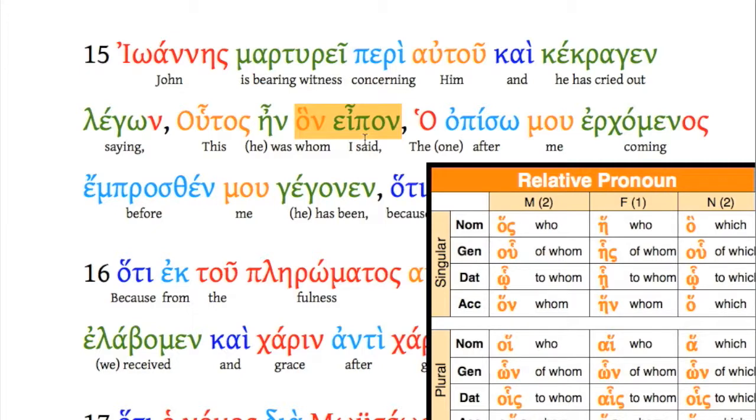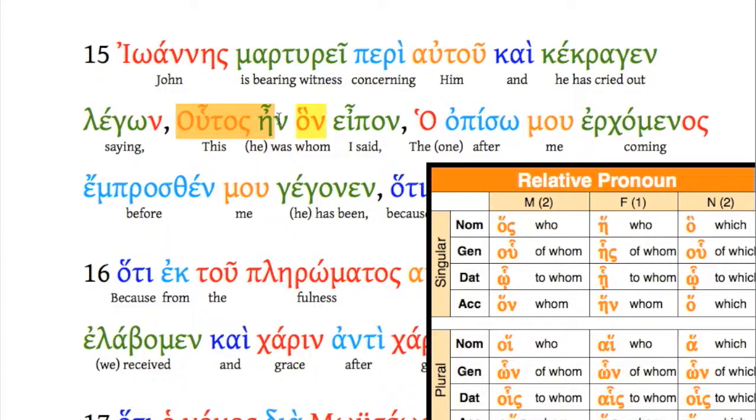Don't sweat too much about that because in English it won't be that difficult. But we do the same thing in English if it makes you feel any better. This is he of whom. See, that's accusative, or using it like an object in English too. This is he of whom I said. I said him. We wouldn't say, this is he who I said. See what I mean? We do the same thing in English.